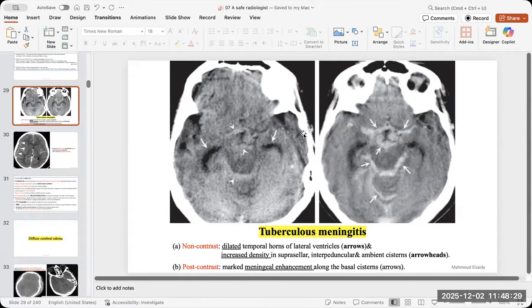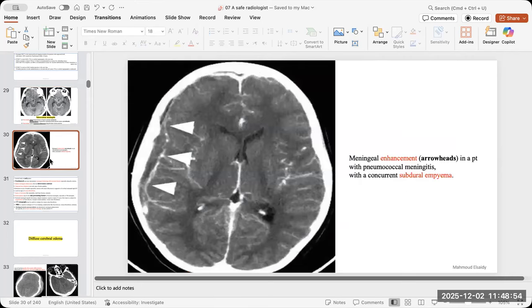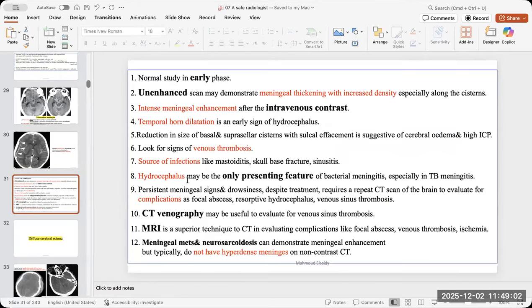Okay, the immune status, the history of the patient, and it is always around the basal area, the basal cistern, in tuberculous meningitis. Also, tuberculous meningitis easily causes early hydrocephalus. And in post-contrast images, you will find diffuse meningeal enhancement in tuberculous meningitis cases. Okay, and this is the pattern of the meningeal enhancement. And there is some information about tuberculous meningitis.